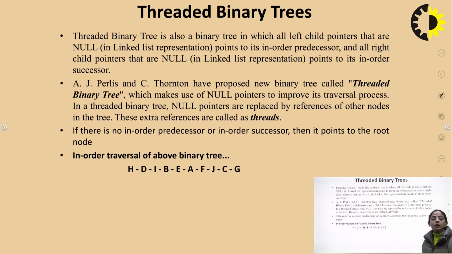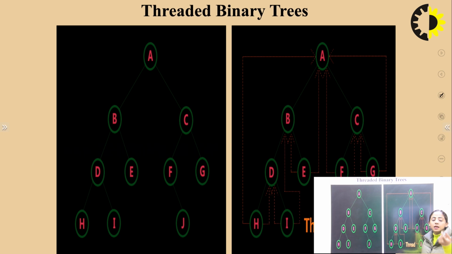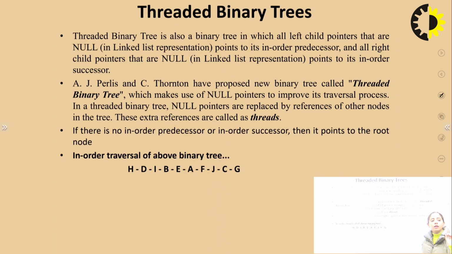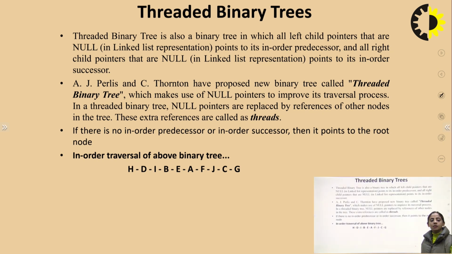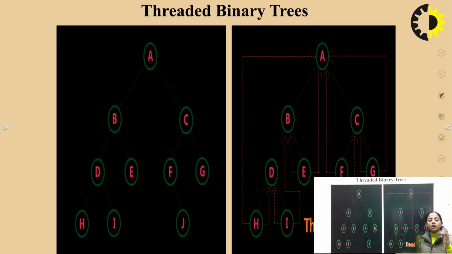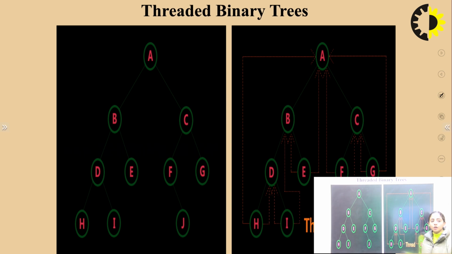E will point to its predecessor B and also to its successor A. So there are two threads going from E, one to B and one to A. Similarly, there are two threads going from I, one to its predecessor and one to its successor. I has predecessor D and successor B. So therefore, I is pointing to D as well as B.